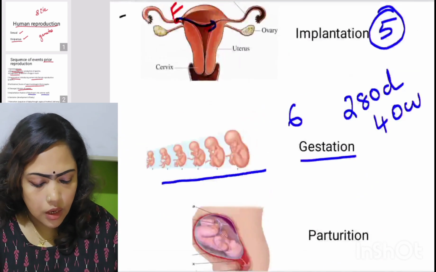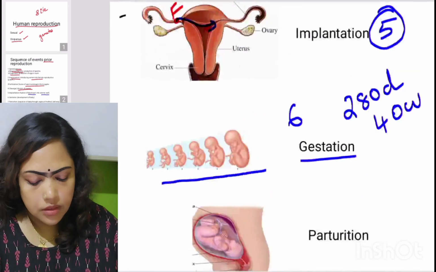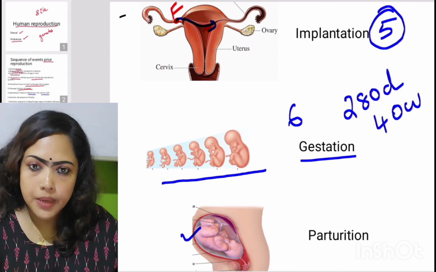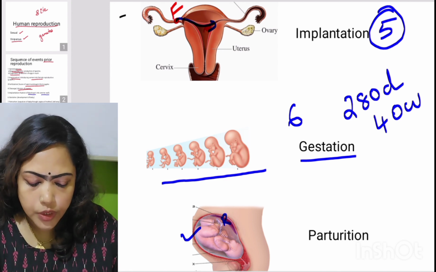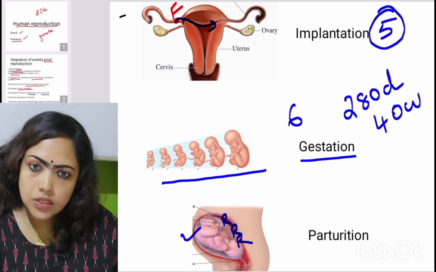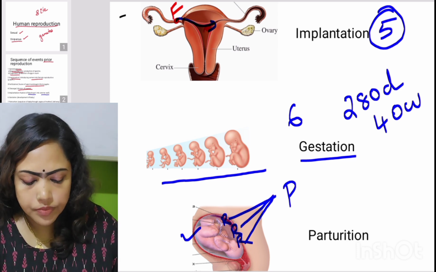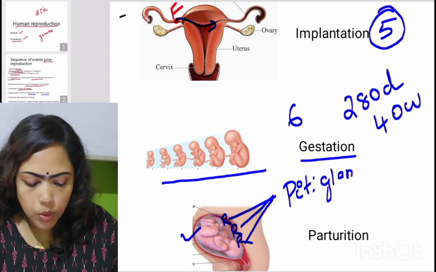Okay. And the last step is the presence of fully developed baby stimulates the stretch receptors of the uterus. Okay. And these stretch receptors send signal to which gland? Pituitary gland. And pituitary gland will release some hormones.